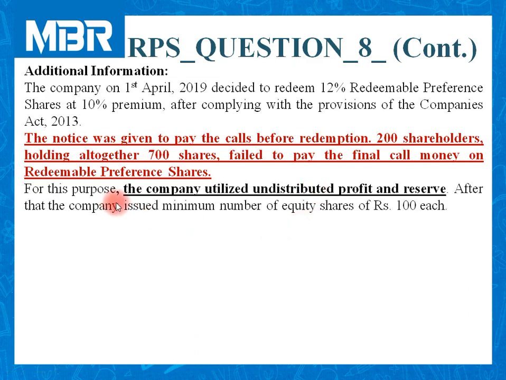For this purpose, the company utilized undistributed profit and reserve. After that, the company issued a minimum number of equity shares of rupees 100 each. In this part of information, it is given that first, company will utilize undistributed profit and reserve.